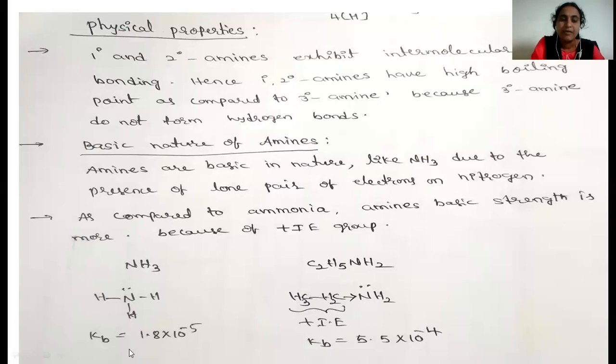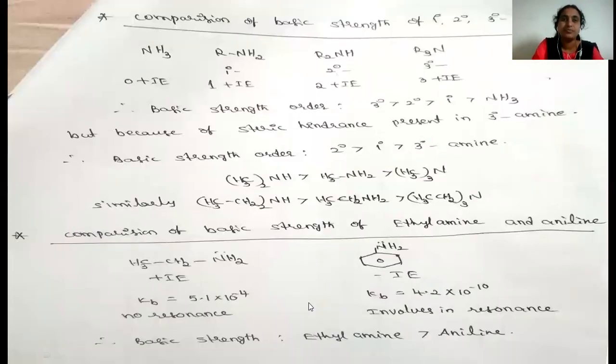Here, the Kb value, that means the basic strength value, is 1.8 into 10 power of minus 5 for ammonia, and here it is 5.5 into 10 power of minus 4. That means as compared to ammonia, the basic strength of alkyl amines is more, because alkyl groups act as plus I effect groups. Then let us compare the basic strength of primary, secondary and tertiary amines.